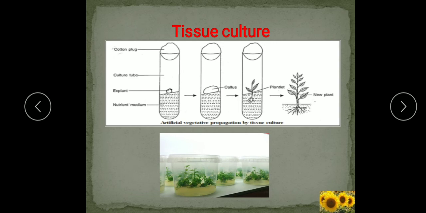Vegetative propagation by artificial methods: we have done stem cutting, layering, where the branch of the plant is bent and covered with soil, grafting, where two different plant parts are taken from two different varieties of the plant to produce superior quality, and tissue culture, where the new plant develops from the tissue.